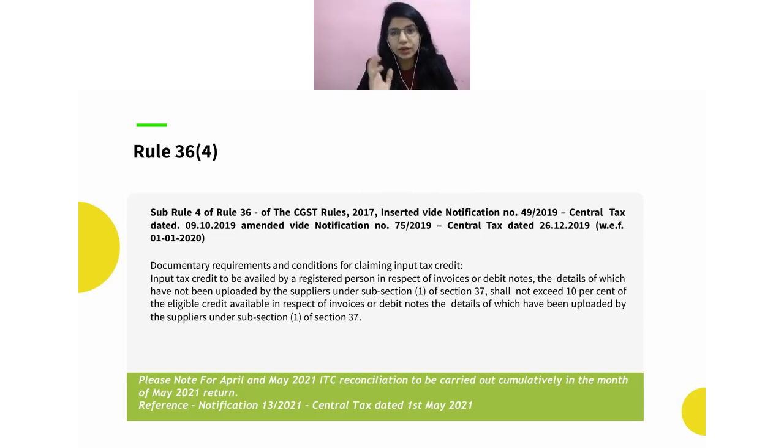They say that you can claim the input tax credit in respect of invoices and debit notes only if your supplier has uploaded the corresponding document in their GSTR1, which will be reflected in your GSTR 2A or 2B. That ITC you can go ahead and claim.